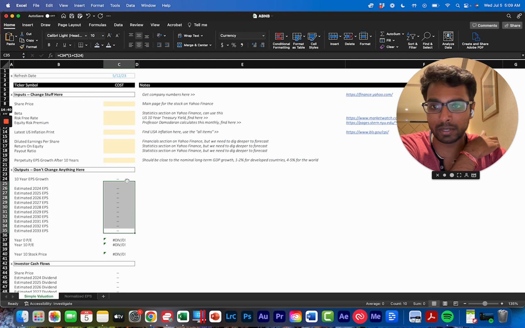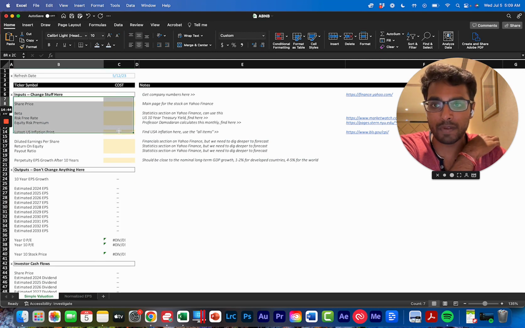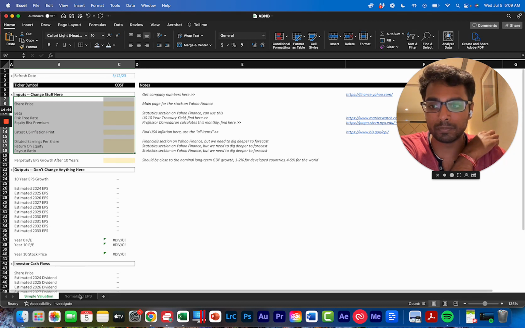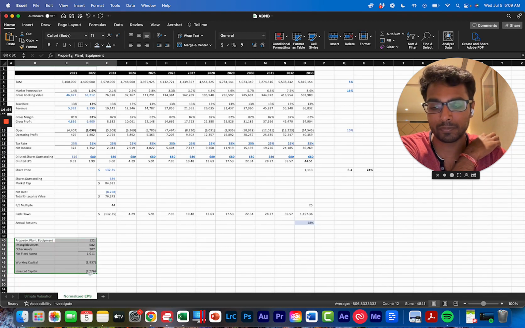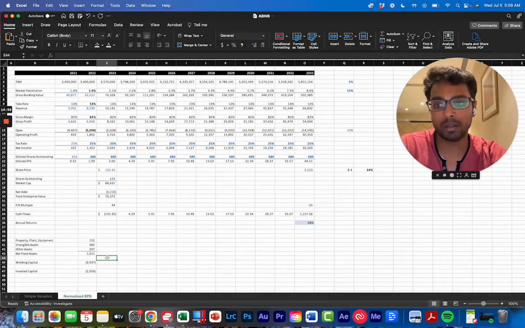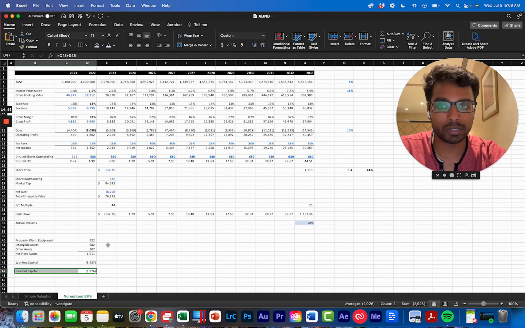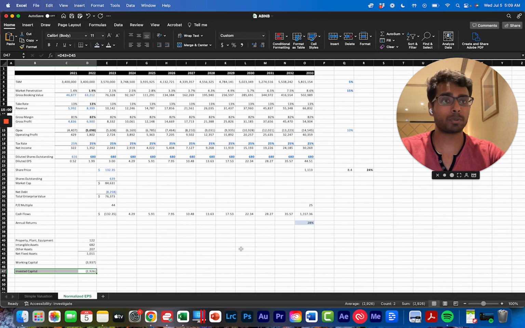Unfortunately for Airbnb, we won't be able to use this valuation spreadsheet. We'll use it for Costco, but not Airbnb, because they have this negative invested capital situation where the business generates capital as it grows. And then what will happen is when it starts to decline, it'll start to use up capital, right? So it's a double-edged sword, right?